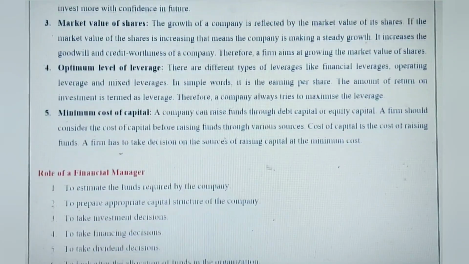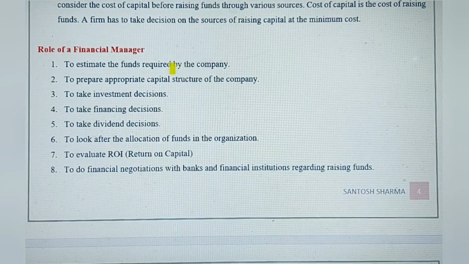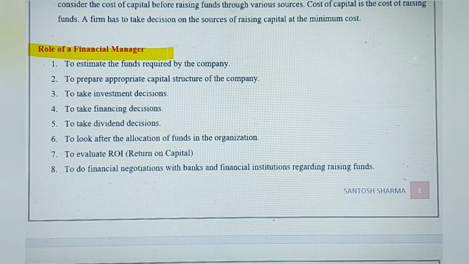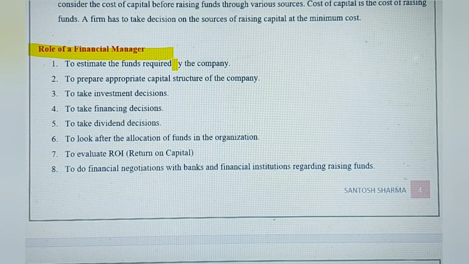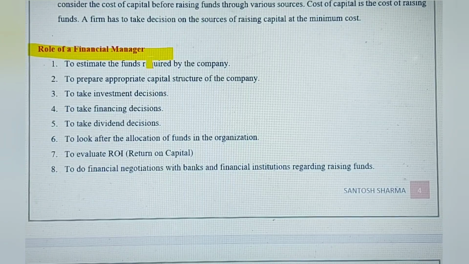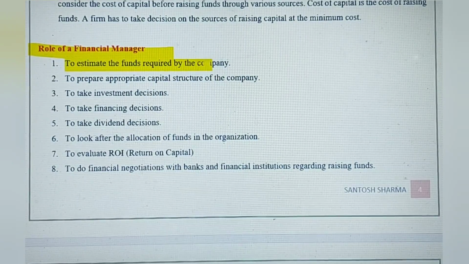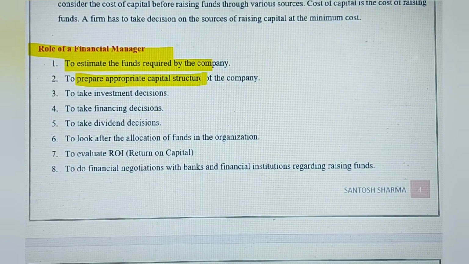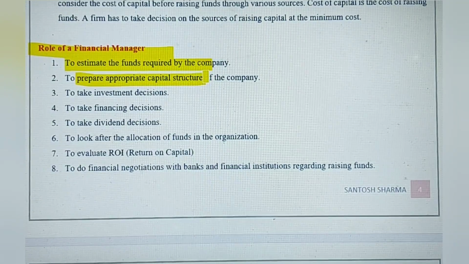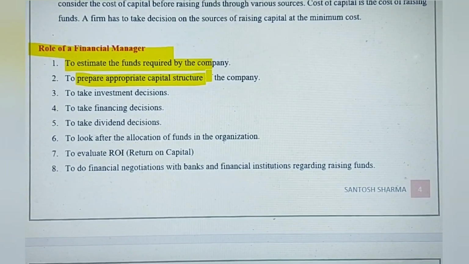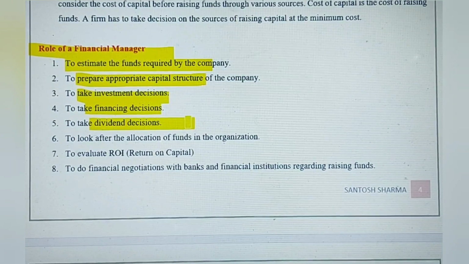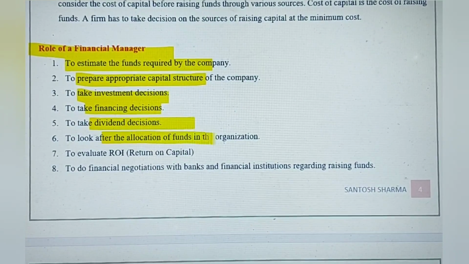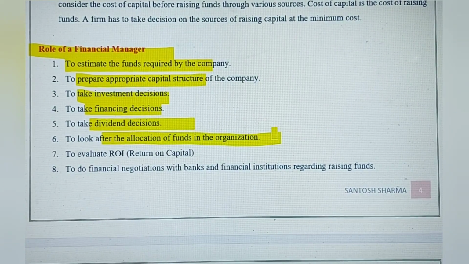Okay, now let's see what the different roles are that a financial manager plays in a company. Basically all these are related to the three decisions I just told you about. Firstly, to estimate the funds required, then to fix the appropriate capital structure of the company, to take investment decisions, financing decisions, and dividend decisions, and then allocating the funds in the organization to different departments.